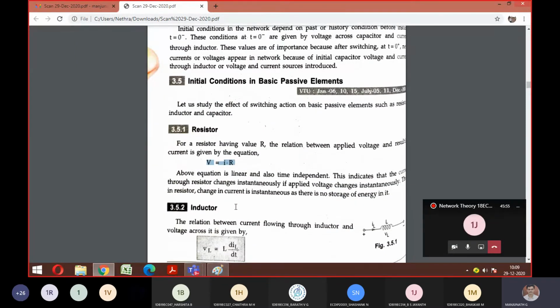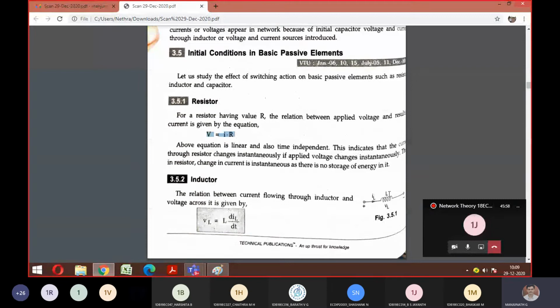Coming to the inductor, look at the symbol here. L is the denotation. The inductor current is IL and the inductor voltage is VL. To find V, we used to put V equals I into R. In place of R the inductor is there, and I can't write just I because there is a variation of the magnetic field, so I take the differentiation: VL equals L dIL by dt.